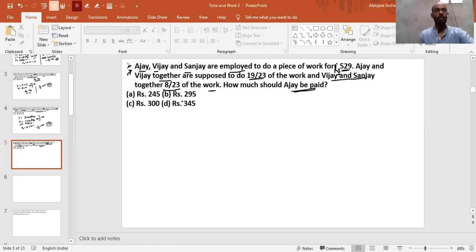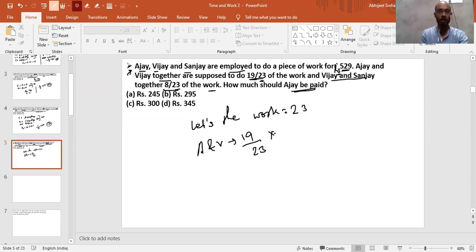So now as we know that Ajay and Vijay work together, they are supposed to do 19 upon 23. So let's assume the work is 23. Why do I assume the work is 23? Because here the denominator is 23, and here also the denominator is 23. So Ajay and Vijay will do 19 upon 23 of 23, which means they will do 19 units of work. And for Sanjay and Vijay, it is 8 upon 23 of 23, so they will do 8 units of work.